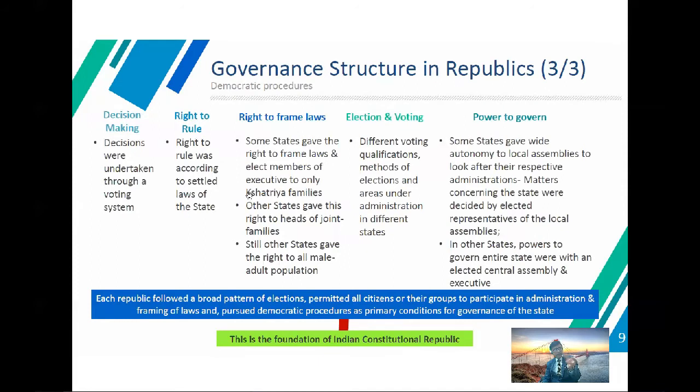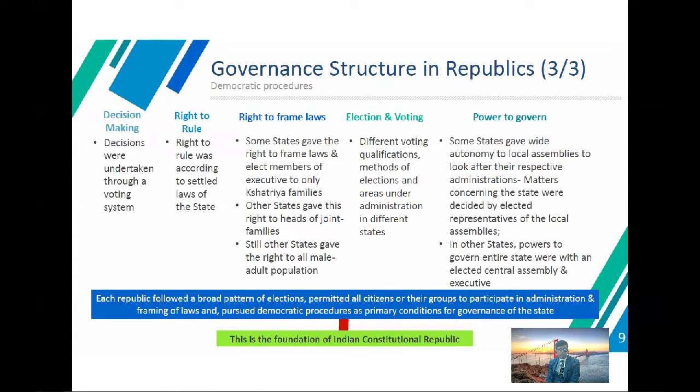So the governance structure in the republic covers decision making, right to rule, right to frame law, elections and voting, and power to govern. This is the basic concept. Decisions were undertaken through the voting system. The right to rule was according to the settled law of the state.